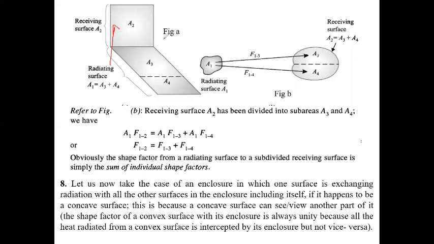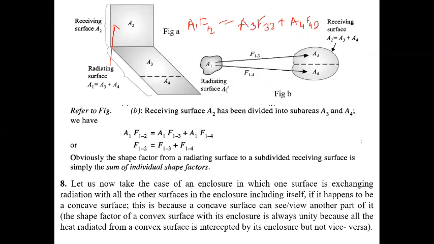So we can write A1 F12 equals A3 F32 plus A4 F42, because we divided the surface into A3 and A4.